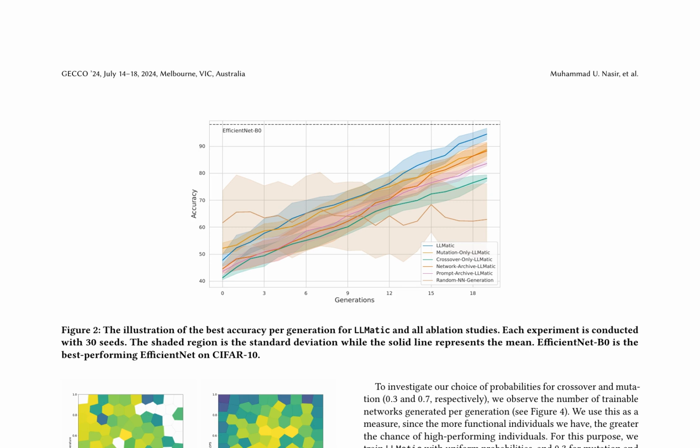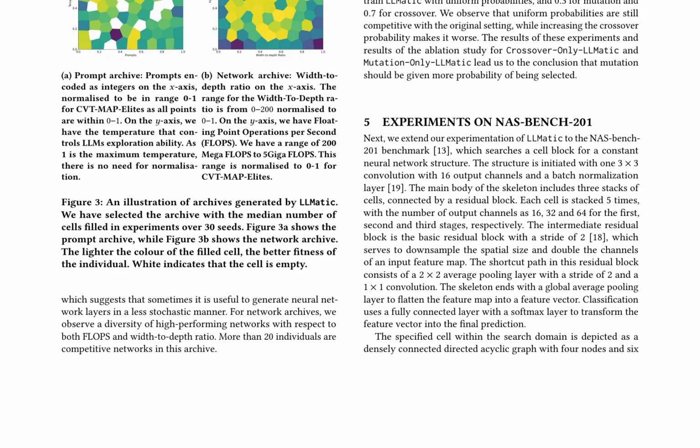This is accompanied by the introduction of archives, specifically the prompt archive and network archive, used to store and select high-performing neural networks. Figure 3 visualizes these archives, highlighting the diversity of high-performing networks in the network archive. The discussion then focuses on the choice of probabilities for crossover and mutation, concluding that mutation should be given more probability. The experimentation is further extended to the NAS-Bench-201 benchmark, detailing the structure of the cell block and the main body of the skeleton.